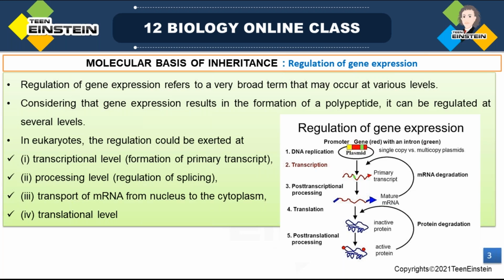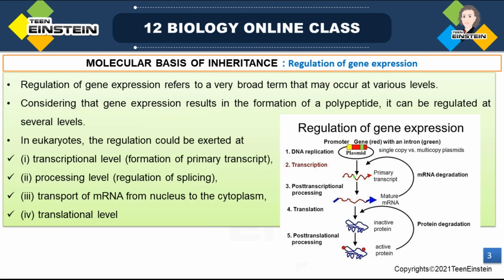And this gene product which is formed is functional, and that will help to produce an end product, or a protein, or a non-coding RNA.